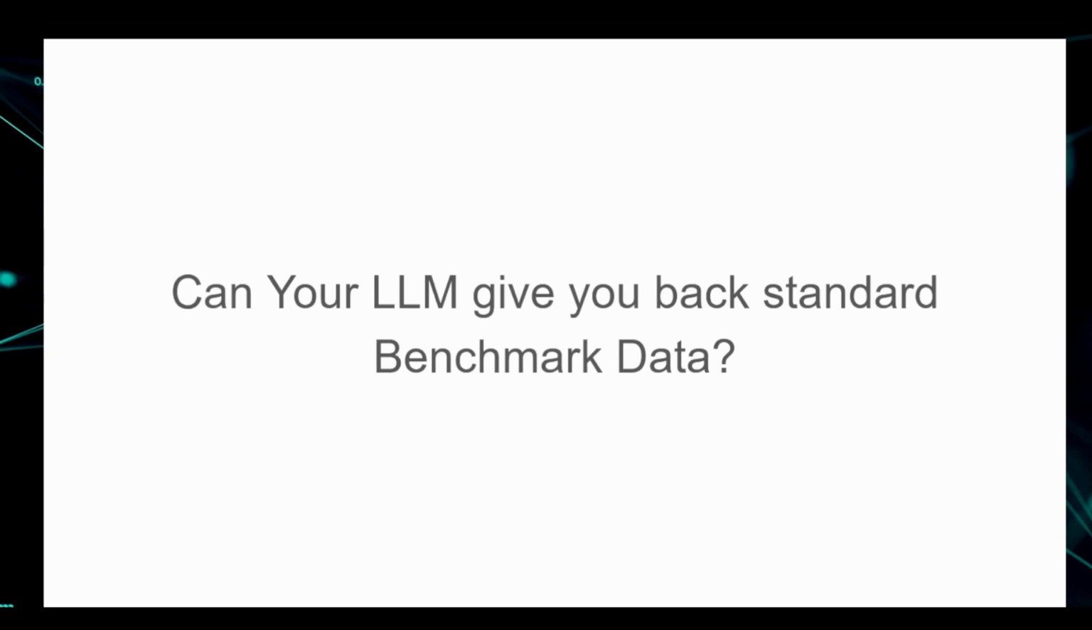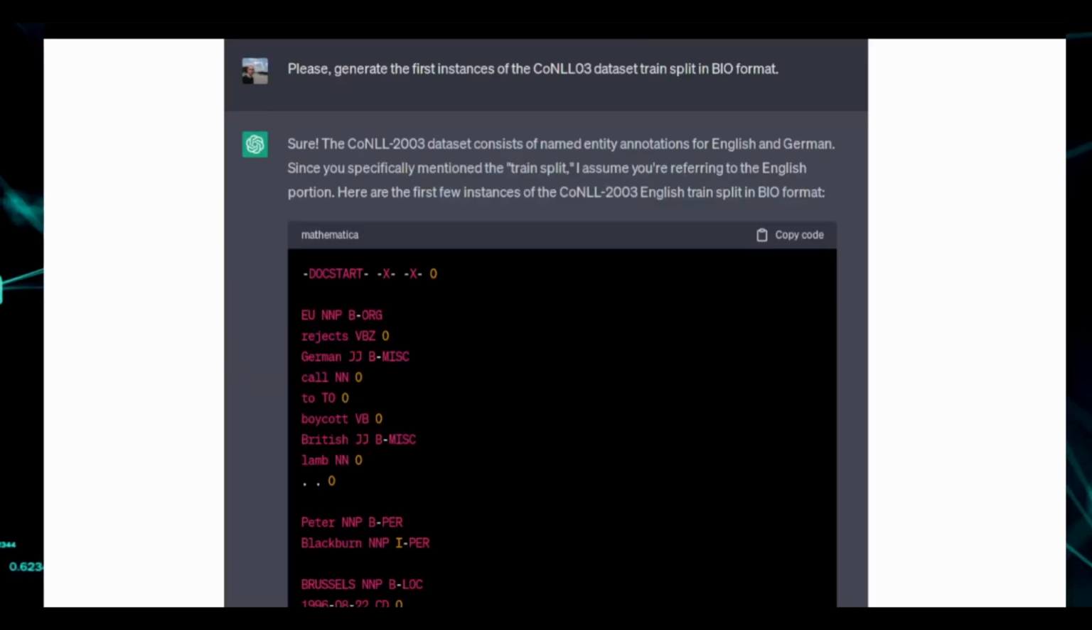I think this is a fair question to ask. Can your language model give you back standard benchmark data? If you prompt your language model, can you get back the benchmark data? And let's follow this train of thought for a while. You see, if you took ChatGPT and you gave it this prompt, please generate the first instances of the CoNLL03 dataset train split in BIO format. This is what you'll get.